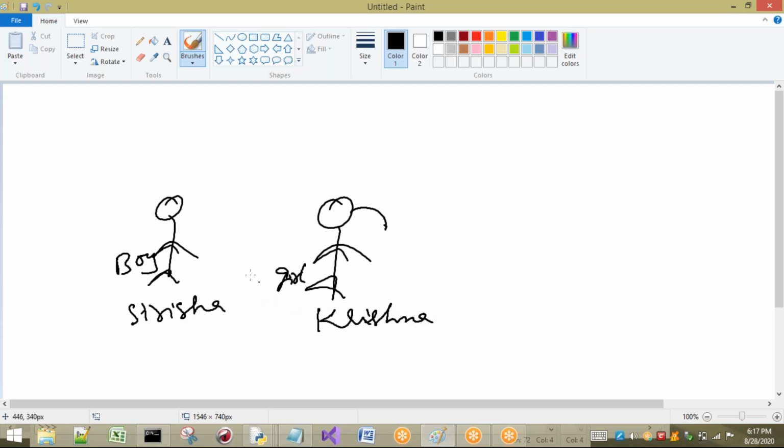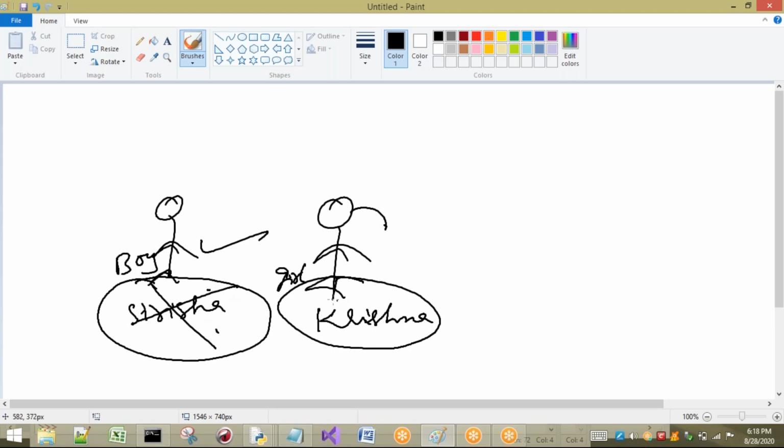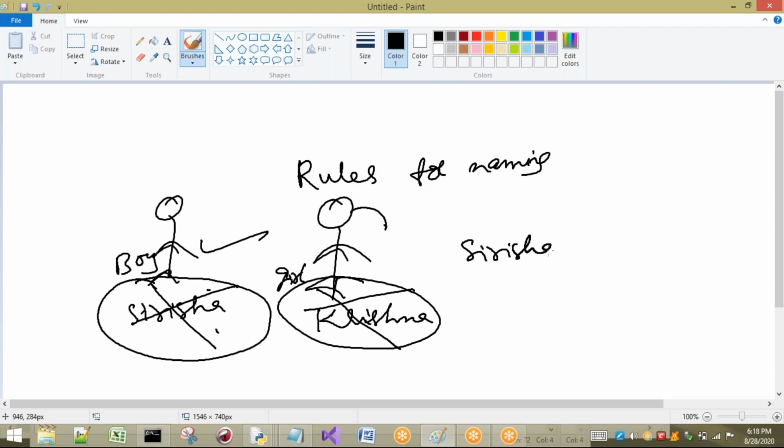See here, generally, will we place the name of a boy as Sirisha? Generally, no, we will not. Generally for a girl, for example, we are not going to place a name like Krishna. That means humans are following some rules for naming. If we have a name called Sirisha, it should be placed only for girls. That means we are following some rules.